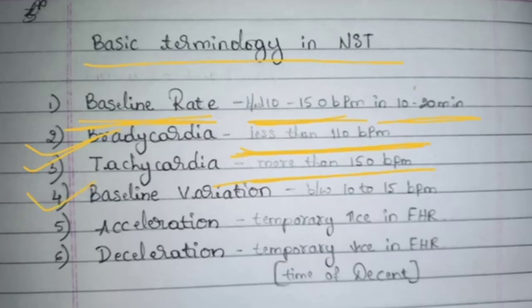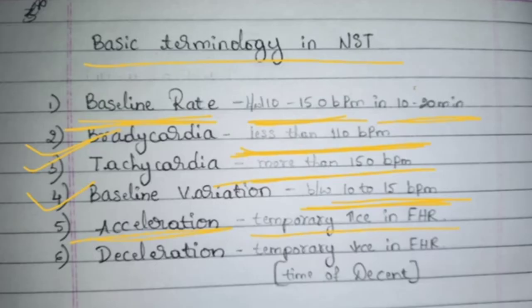Baseline variation. Baseline variation means how many counts it can vary from the first to the second count. It can vary between 10 to 15 beats per minute. That is, if the first time it is 120, then the second time it can be 130 or 110. Okay. Acceleration. Acceleration is nothing but a temporary increase in the fetal heart rate. While performing this examination, the examiner will take the count at least twice. While taking the count, if the difference between the first and second count is 10 to 15 beats, it's okay, it's common.